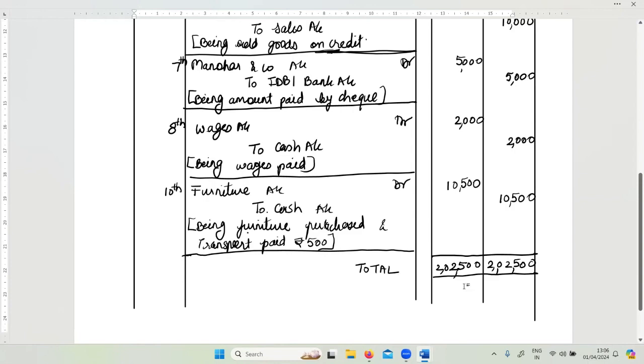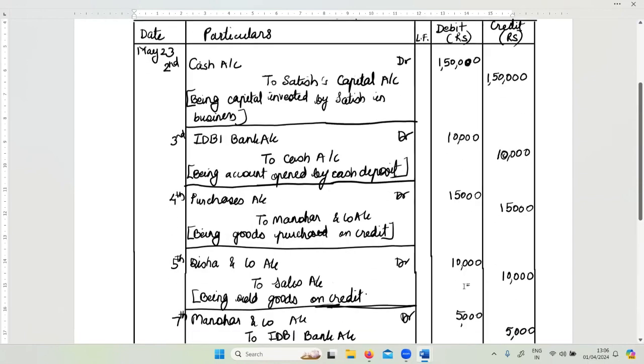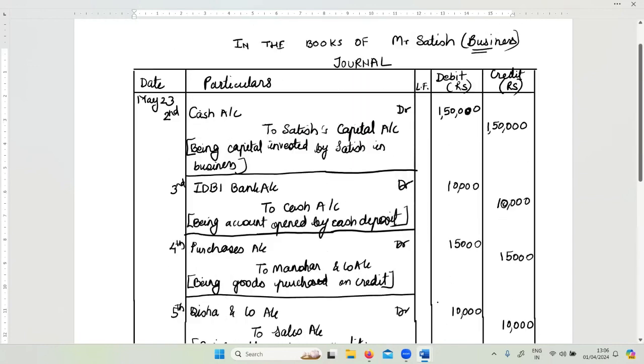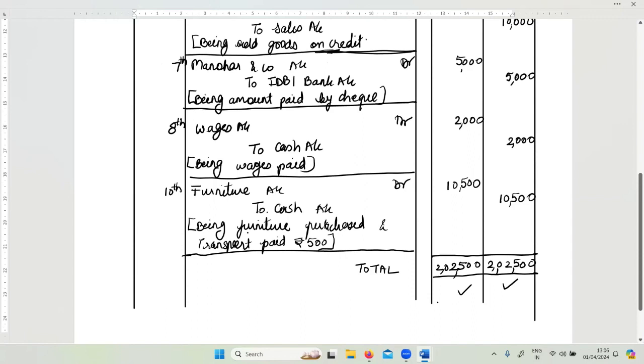And if you see both sides, the debit side and the credit side will have the same total, right? If this total is not matching, that means you have made some error in writing the journal entry. So you have to be careful. If this total does not match, you will have to recheck if I've done any mistake. If you have done any mistake, you can rectify that and then you can take the total, which should match 2,02,500. So hope you have understood how we solved this example.